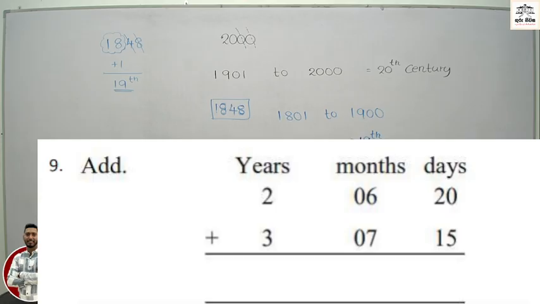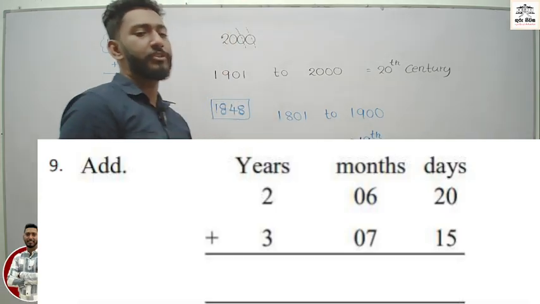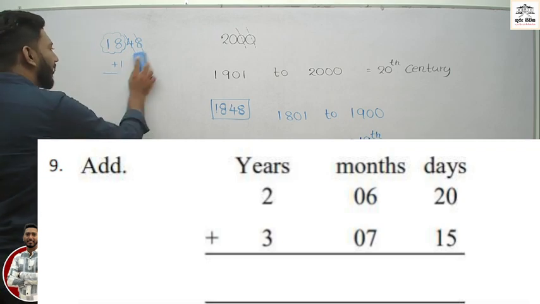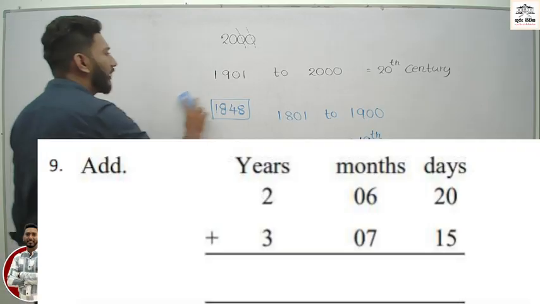Right. Now this one is the addition. Years, months, and days. Now, find the answer. Let's see how you work out the answer.